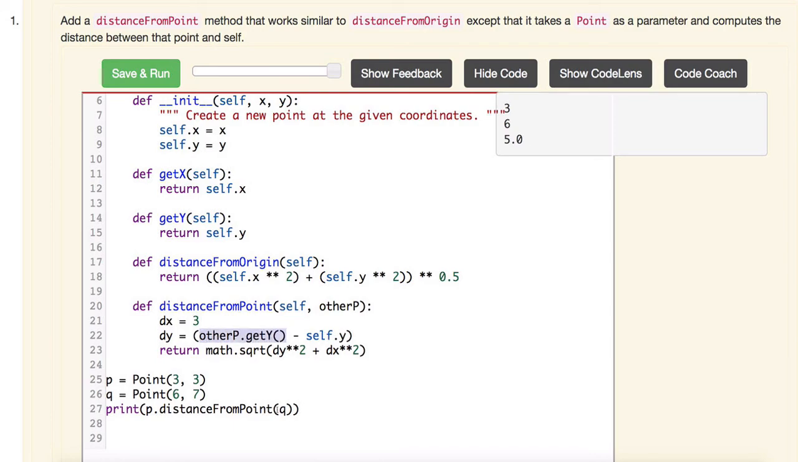And so it's going to open up the bag of variables that are represented by the q object, and it's going to get the y, which is 7. So it's going to replace this guy here with 7. Self.y is 3, and dy is going to be equal to 4. Right? So the base of our triangle is 3, the height or the side of the triangle is 4, and since we have the base and the side, we can calculate the hypotenuse, right, using the Pythagorean theorem.